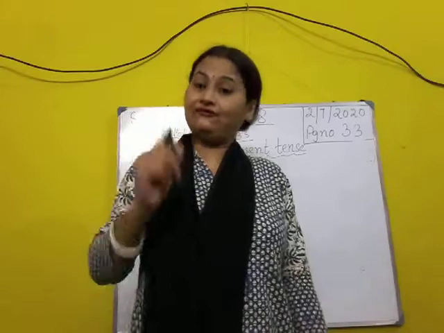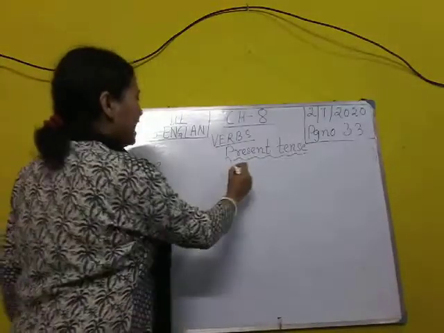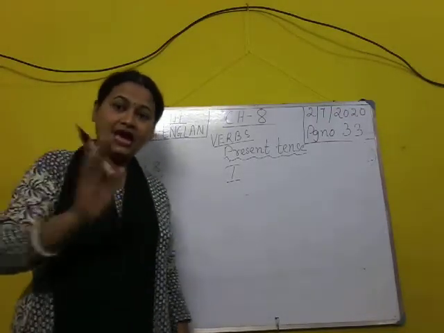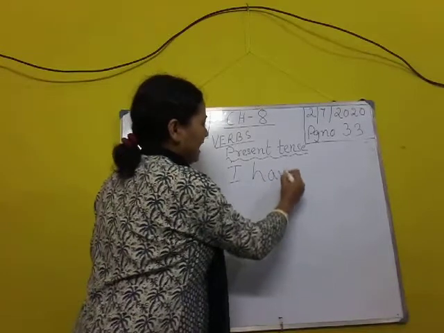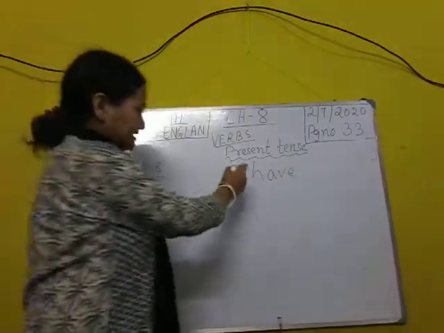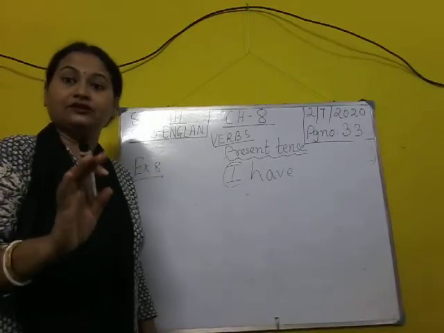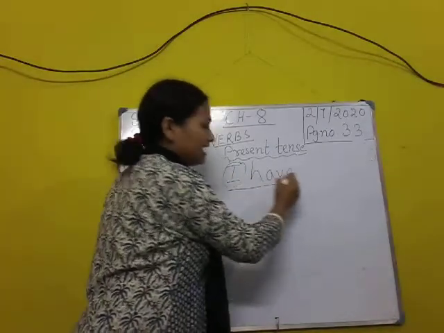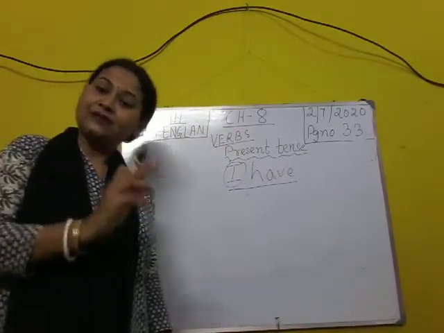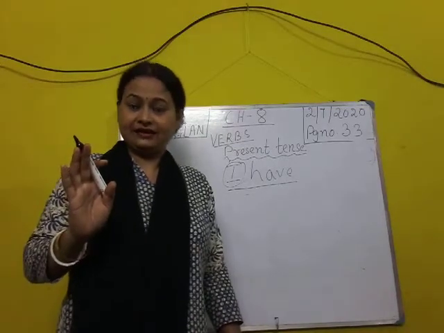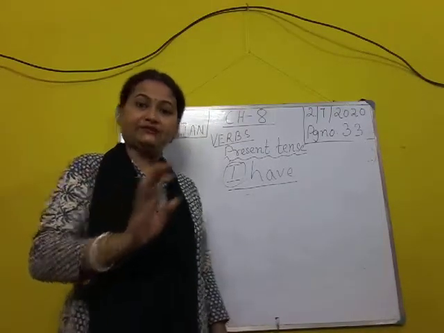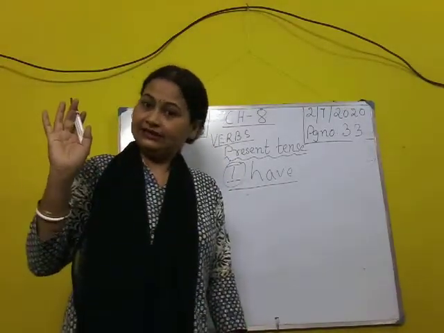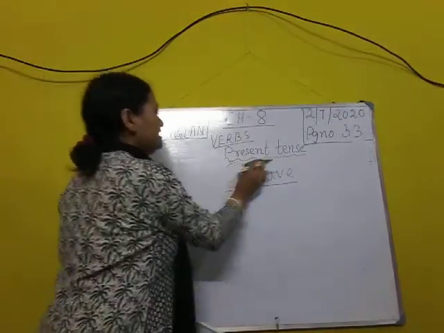Oh yes, one more thing I have forgotten to tell you. See this I. I is very proud. It will not take any rule. I will always take have. Okay, it is singular in number, but it is not following the rule. He is a very proud person. The pronoun I, so always write have with the pronoun I. Okay, clear? We will follow this rule. With I we will always write have. Clear? Okay. So let us do the exercise.